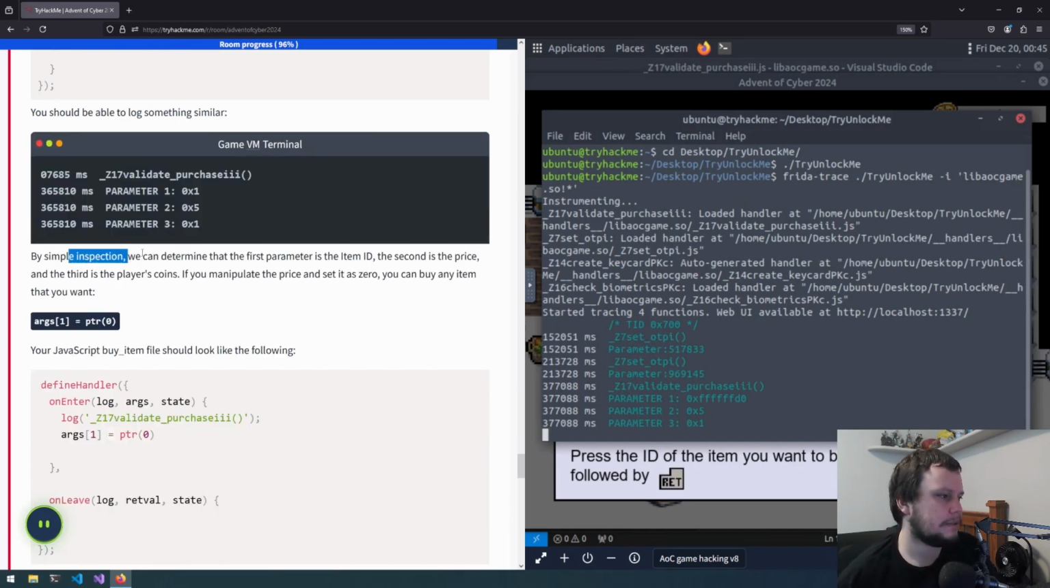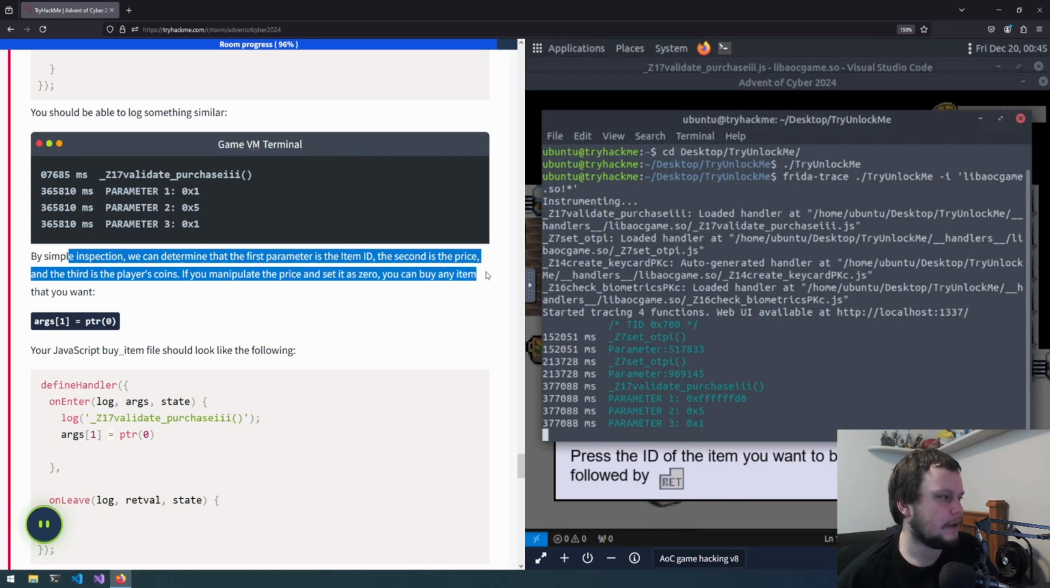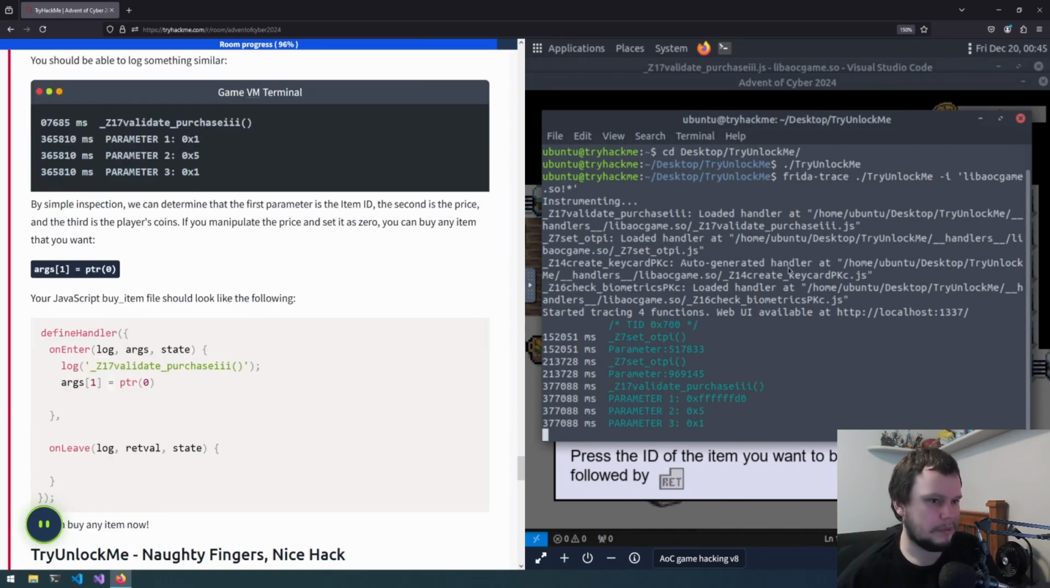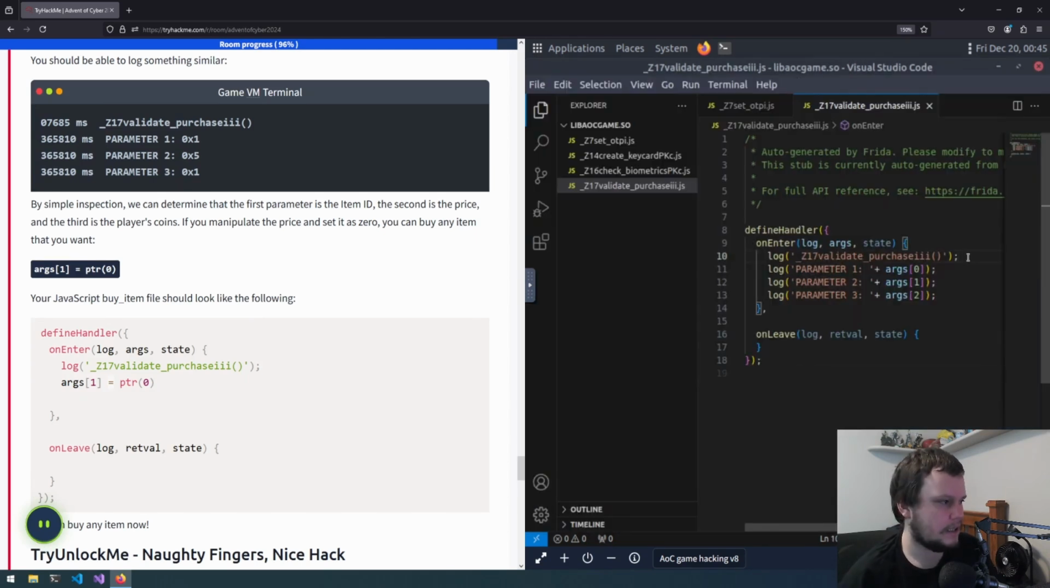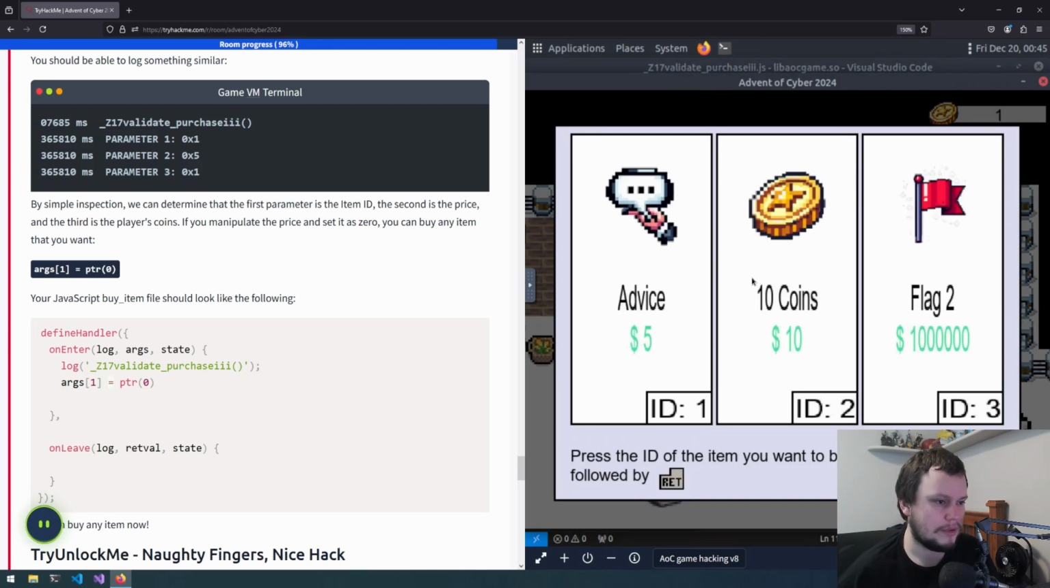So by a simple inspection, we can determine that the first parameter is the item ID, the second is the price, and the third is the player's coins. If you manipulate the price and set it as 0, you can buy any item you want. So if we go to here, VS Code, and change this so args1 is equal to pointer 0. With that, we should be able to go back. We'll exit the store and then reopen it.